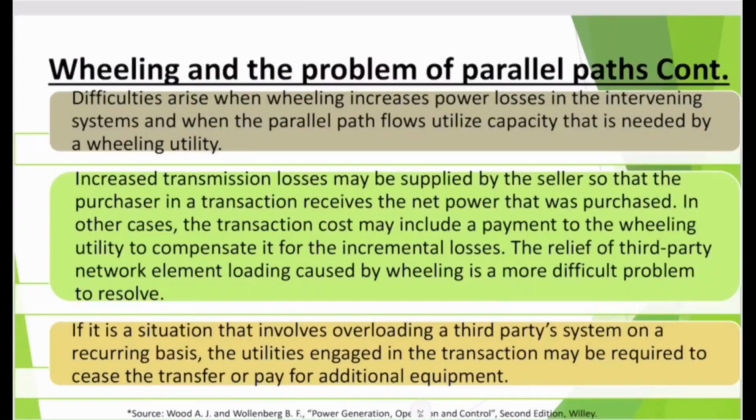In other cases, the transaction cost may include a payment to the billing utility to compensate it for the incremental losses. The relief of third-party network element loading caused by billing is a more difficult problem to resolve. If it is a situation that involves overloading a third-party system on a recurring basis, the utilities engaged in the transaction may be required to cease the transfer or pay for additional equipment.